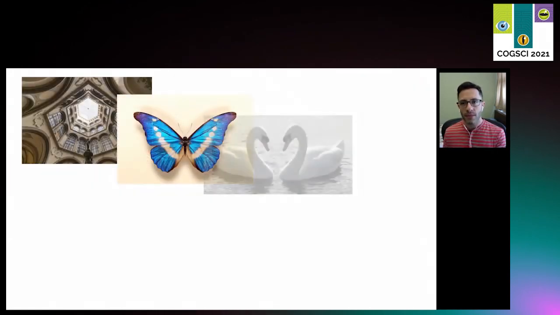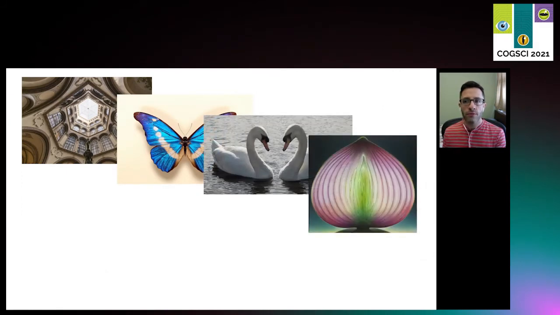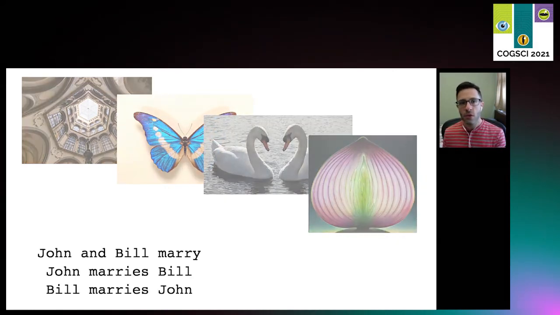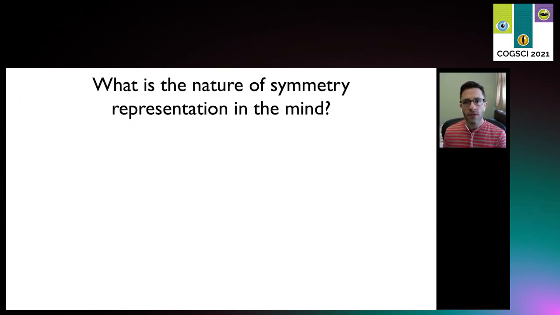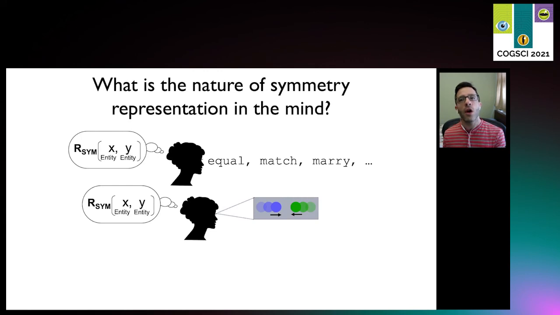Bringing it back to the beginning, the property of symmetry goes far beyond sensory experience, to social situations, and even to the abstractions pervasive in scientific reasoning. What is the nature of symmetry representation in the mind? Today we've explored one part of this puzzle by revealing that both language and vision are linked to a common, abstract representation of symmetry in the conceptual system.